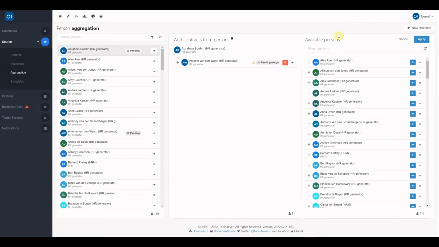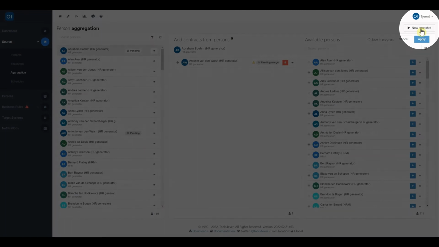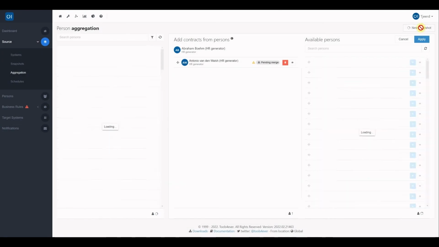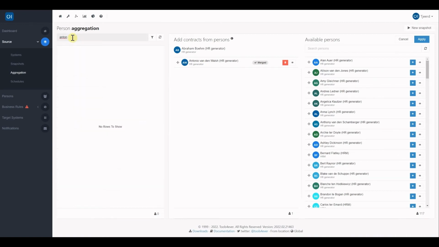We already applied the merge, so the next step is to create a new snapshot. Once the new snapshot is created, you can see that the status of this merge is changed from pending into merged. This also means that there is no Antonio present in the person list anymore. He is gone since he is now merged underneath Abraham. When we check Abraham, you can see that Abraham is now a merged person.